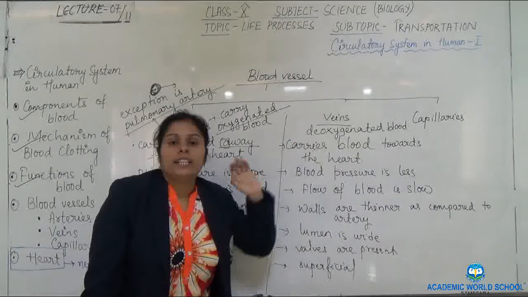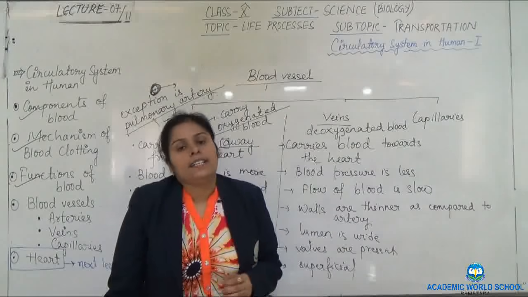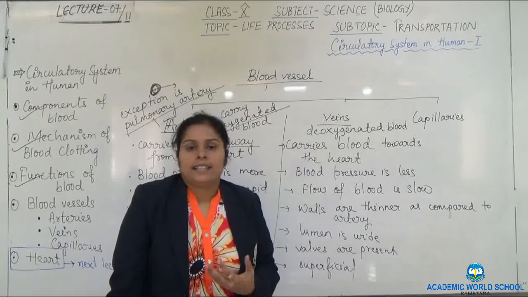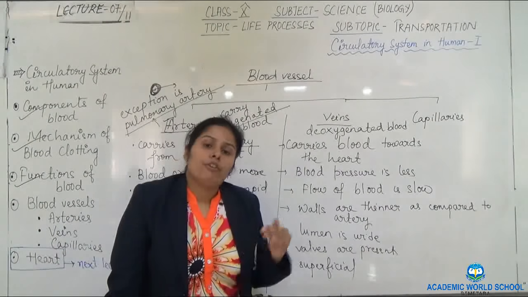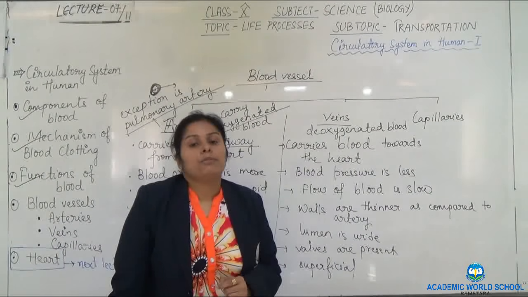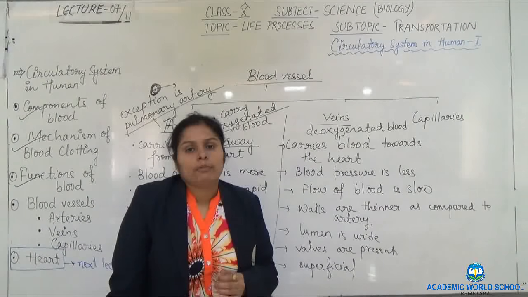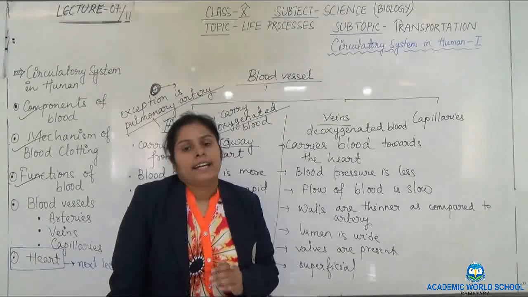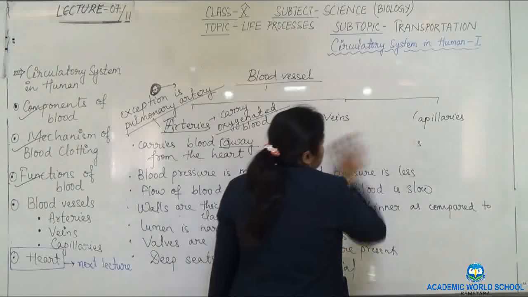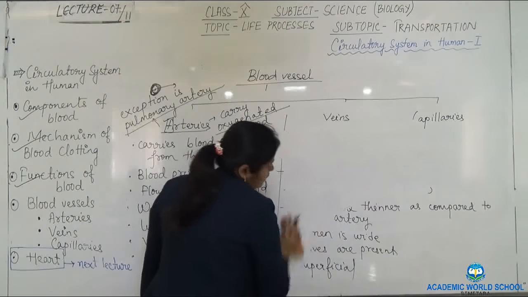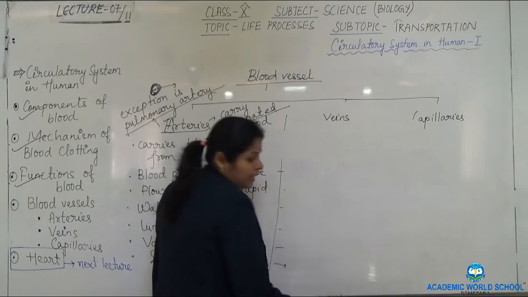We are remaining with the capillaries. Capillaries we have read in previous class as well. Capillaries are the site for the exchange of materials. It is single layered and the flow of blood is very slow, so that it provides sufficient time for the exchange to take place. It is a site for exchange of gases. How does it look? Just see. We can also say that capillaries are the connecting link between the arteries and the veins.